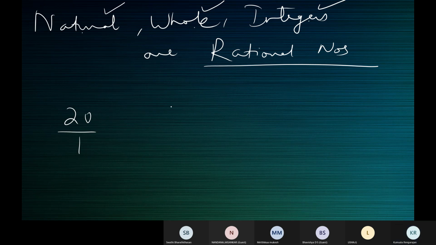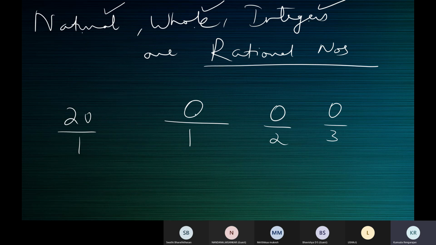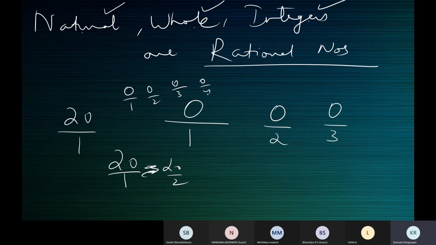Whole number, any whole number, if you take 0, it can be written with any denominator. 0 can be written as 0 by 1, 0 by 2, 0 by 3, everything is 0. 0 is the only integer which can take any denominator. Now 20 is only 20 by 1, you cannot write 20 by 2. But for 0, you can write 0 by 1, 0 by 2, 0 by 3, 0 by 4, everything is 0.